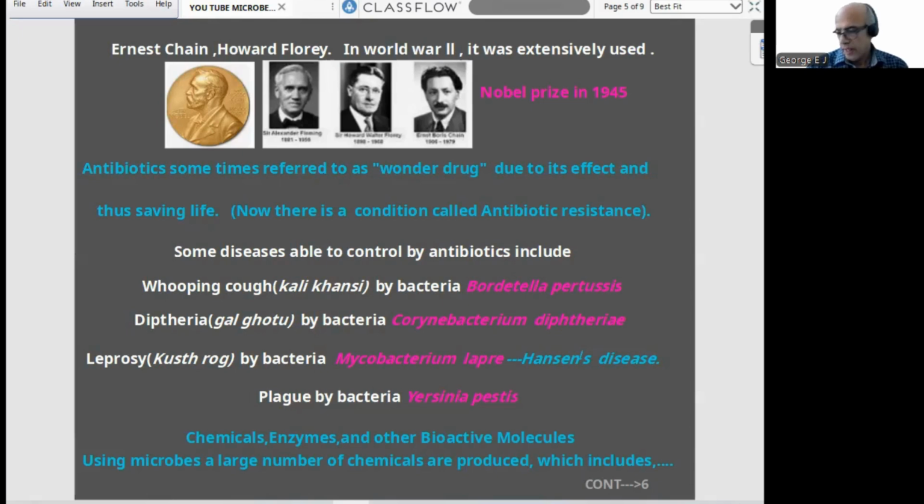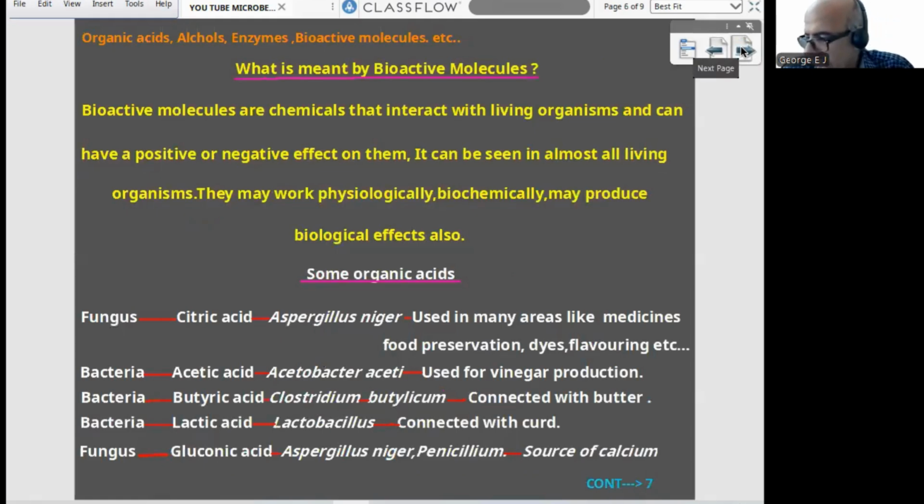Okay. Now next is chemicals, enzymes, and other bioactive molecules produced using microbes. A large number of chemicals have been produced, which include organic acids, alcohols, enzymes, and even bioactive molecules. Among these, many don't know what is meant by bioactive molecule. That is why I put that heading as a question, because we should know what we are going to study. Then only we will be able to follow it easily, and it will stay in our memory also.